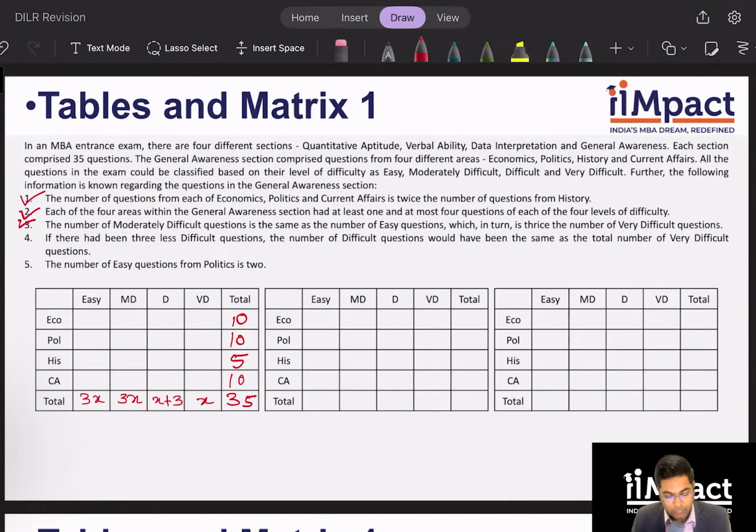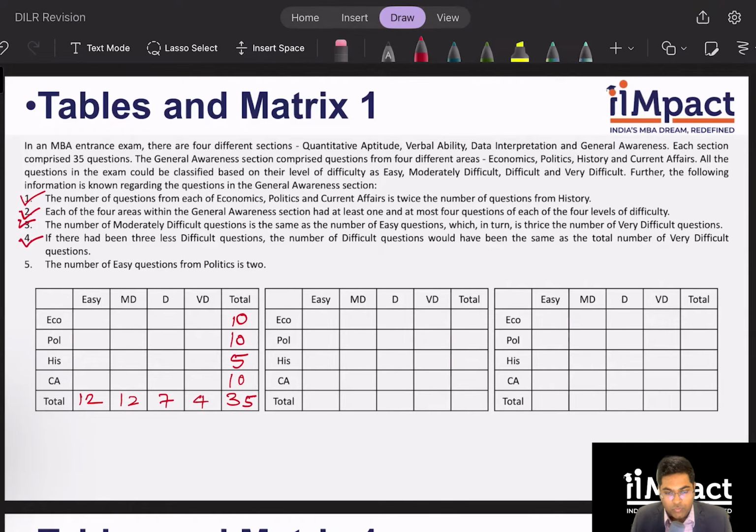So again, I will be able to find all the totals because this becomes 8x plus 3. So if this is 8x plus 3, this becomes 4, 7, 8, and 12 and 12 because it was 3x. And just to cross verify, this is 24 and 11, 35. So this is done. Very simple, very straightforward.